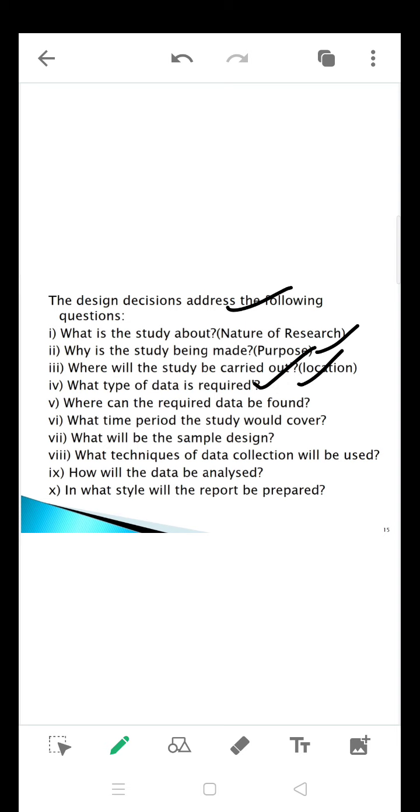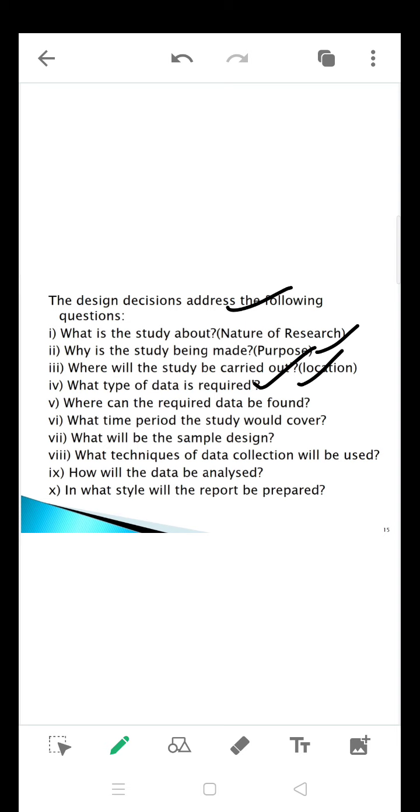And the next one is, what type of data is required? Data, as I told you, has two sources. One is primary data, another one is secondary data. He is going to mention in a research design what type of data is really required: either completely primary data, or secondary data, or a combination of both primary and secondary data. He will mention it in the research design.